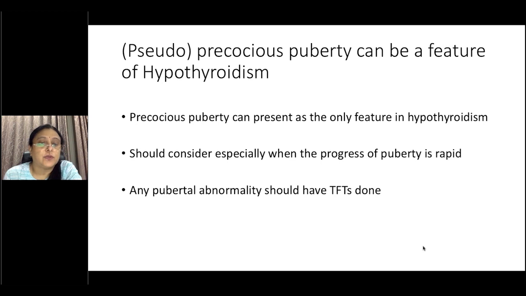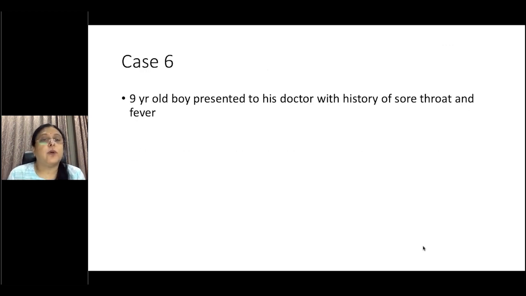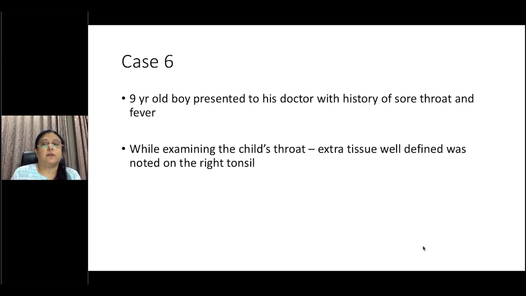So case 6 is a 9-year-old boy who presented to his doctor with a history of sore throat and fever. The doctor examined his throat and found that there was some extra tissue or an extra mass on the right tonsil. The parents said they had never noticed it before. This child didn't have any difficulty swallowing, breathing, or anything. So the doctor referred him to the surgeon.